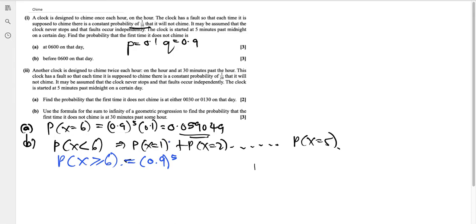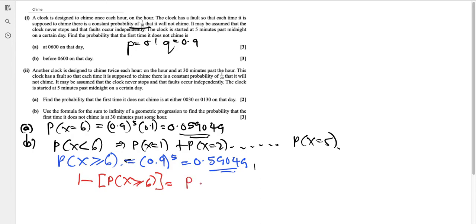So that should be 0.59049. Okay, so what is the complement of this? If I take 1 minus P of X greater than or equal to 6, then you will get P of X less than 6, what is before that.